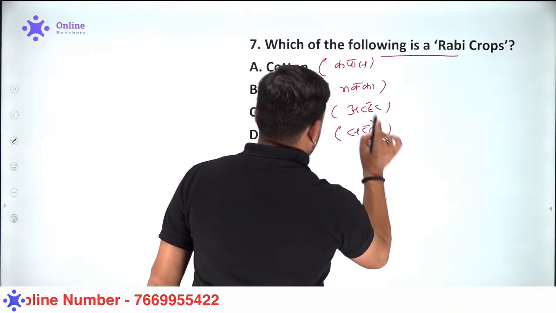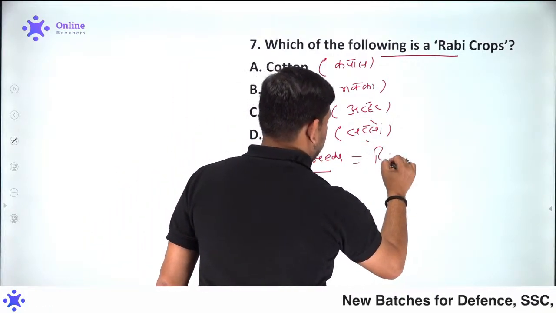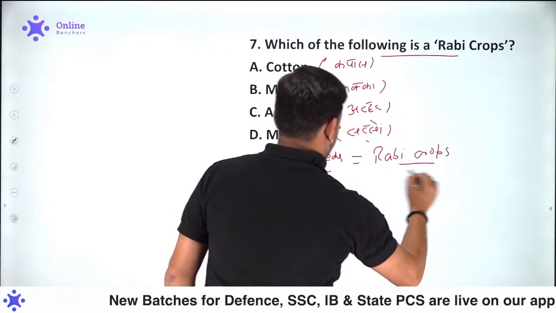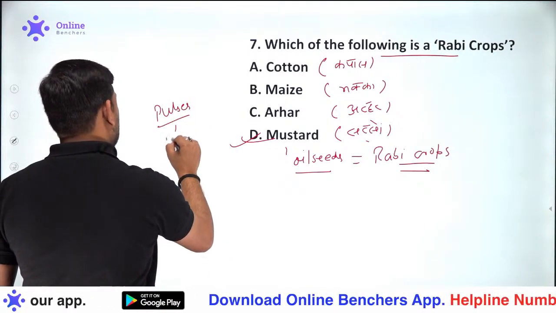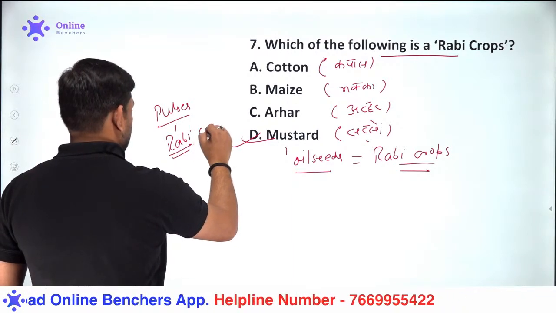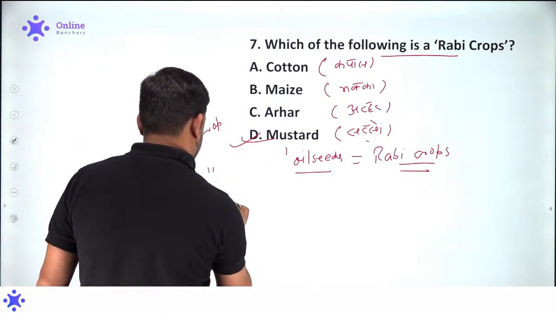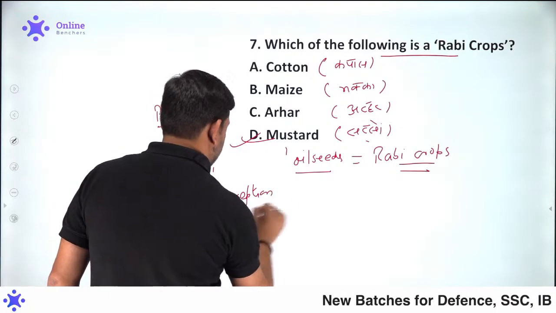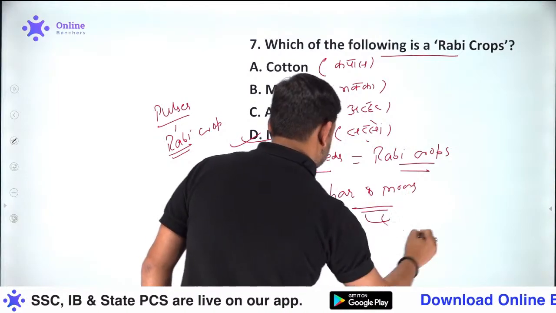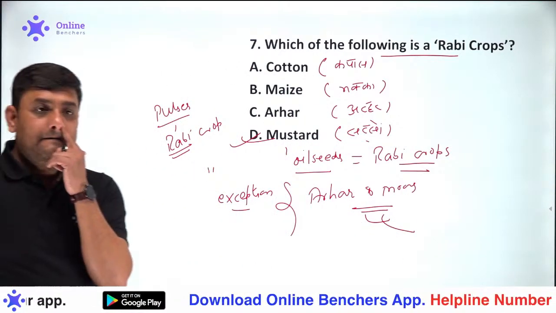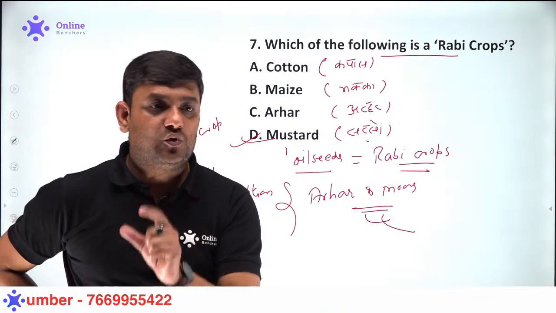Sarso. Please remember one thing, all the oil seeds are part of Rabi crops. Pulses are also grown during the period of Rabi. But remember, we have an exception in the form of arhar and moong. These two are varieties of pulses, but they are not grown in winter, they are grown in the summer.